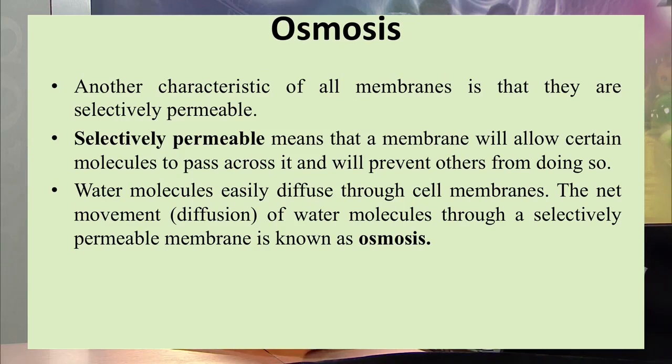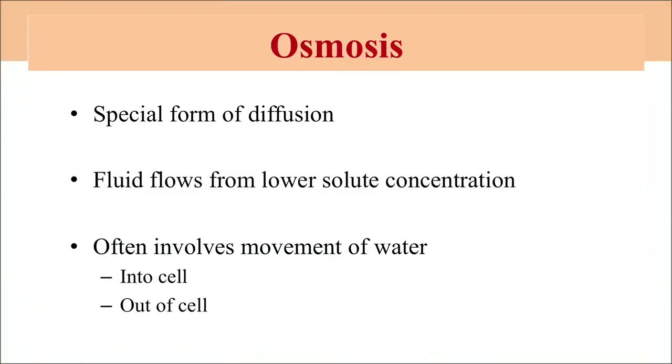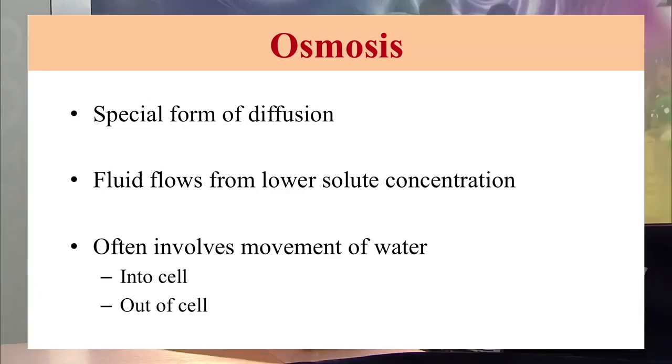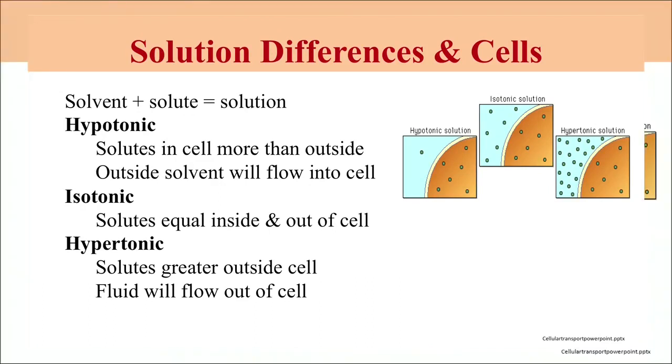And in the process of osmosis, the water molecule is the one that easily diffuses through the cell membrane, and the net movement of water molecules through a selectively permeable membrane is known as osmosis. So, osmosis is a special form of diffusion in which the water molecule flows either into the cell or out of the cell. As we know, there are three types of solution: the hypertonic solution, isotonic